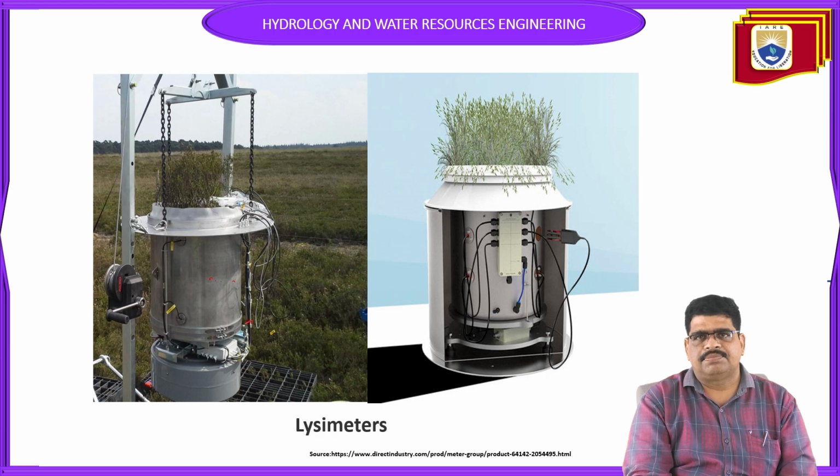From this, we find the actual depth of water required for a particular crop. That can be known by this experiment.